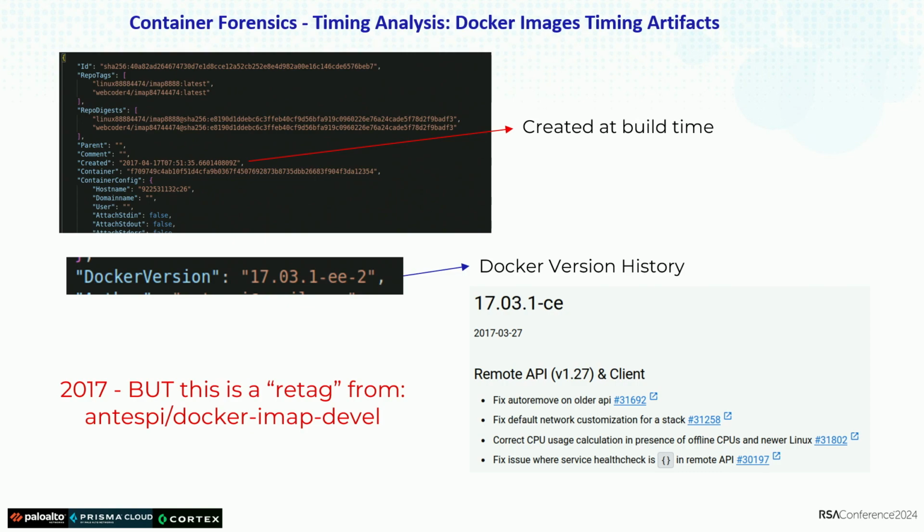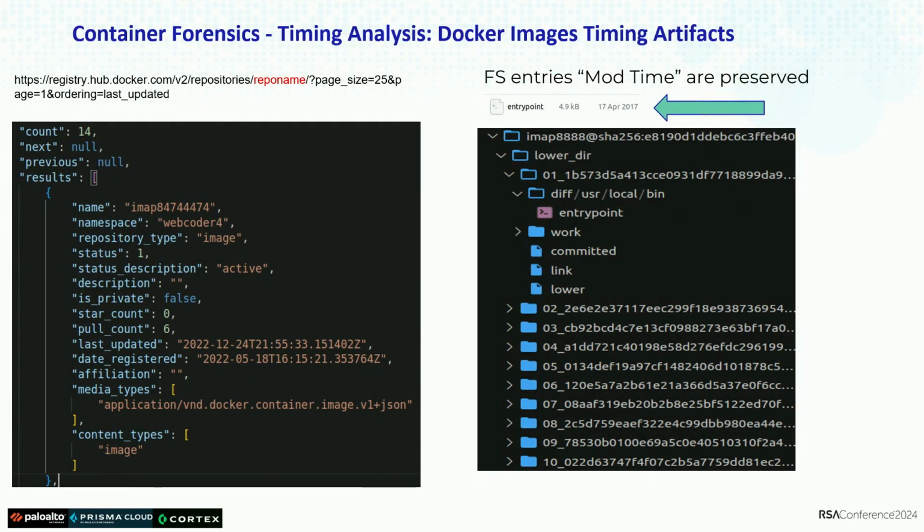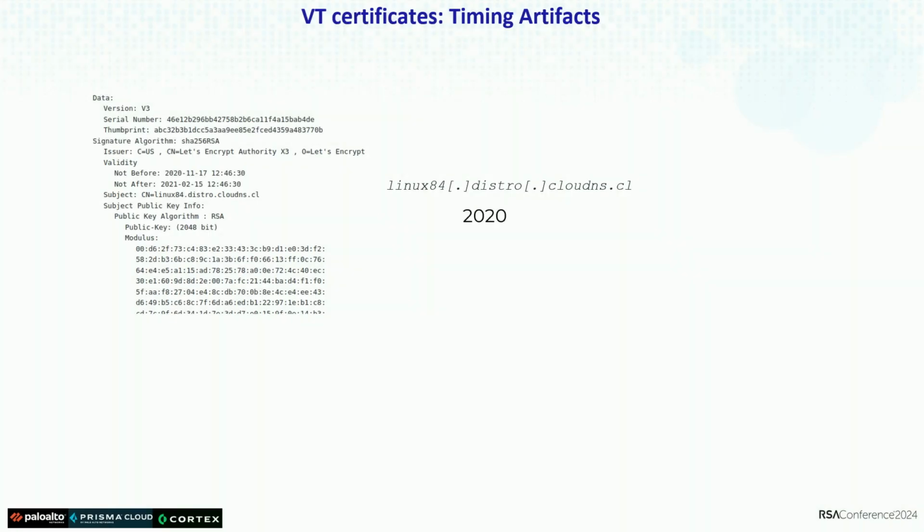What we found later was that the Docker repo showed that container specifically was in 2022, so this entry point wasn't 2017, but it was because it was a previous tag, a previous container that he was building from. But we were able to find one certificate, and that certificate was from 2020, so one year back.